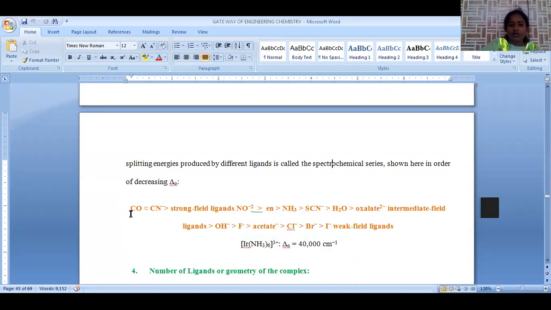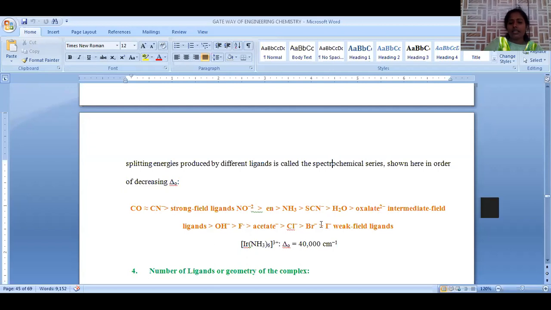In this, the carbonyl group is in the topmost position, next is cyano, then nitrite, ethylenediamine, ammonia, SCN which is called thiocyanate, then the water molecule, oxalate ion, then OH⁻, F⁻, acetate ion, followed by the halides: chloride, bromide, and iodide ions.